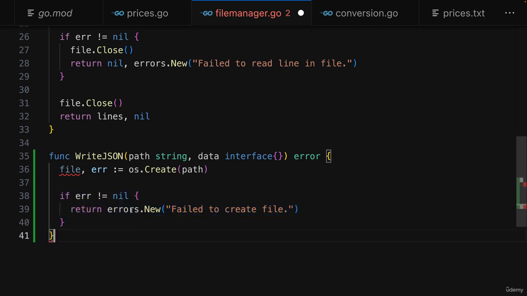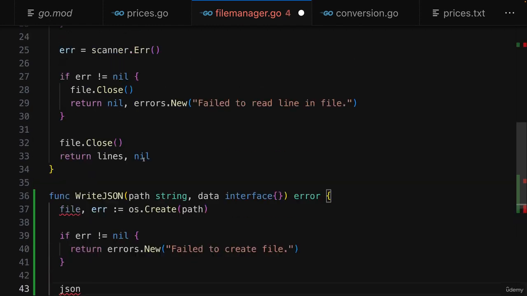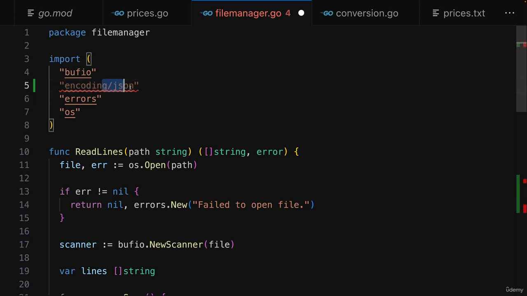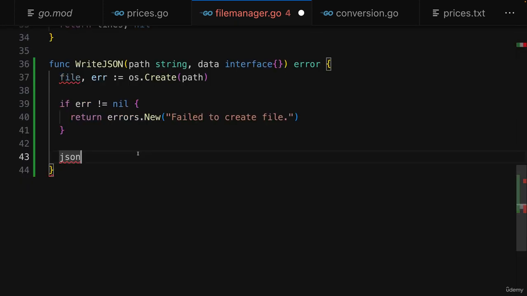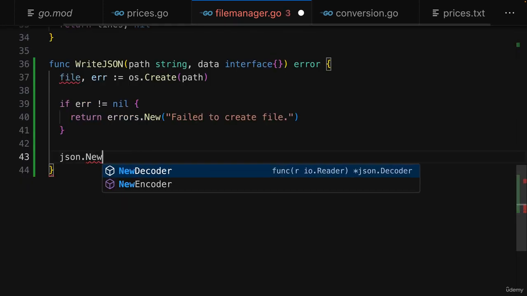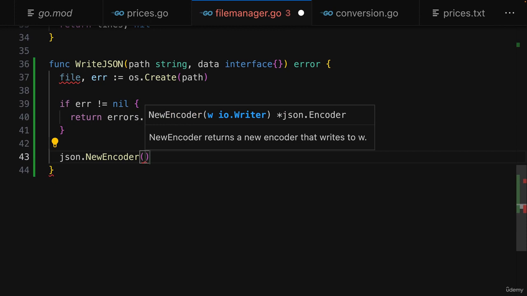So that's the first step. We handle this error, and we hopefully therefore got a successfully created file. Now we need to write JSON data to that file. And that can be done with help of the JSON package, which is also part of the standard library. To be precise, it's a sub-package of the encoding package, you could say. And this JSON package here has a new encoder constructor function, which we will be able to use to convert values to text that follows that JSON format.